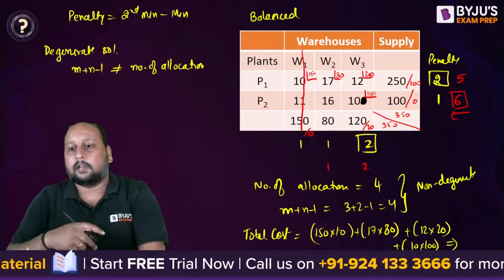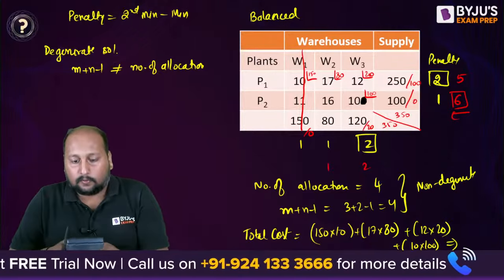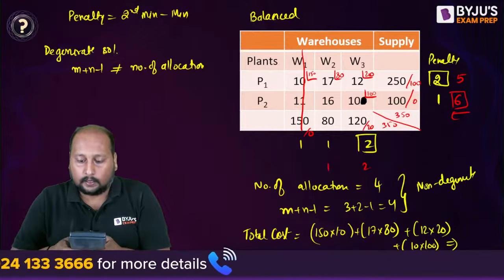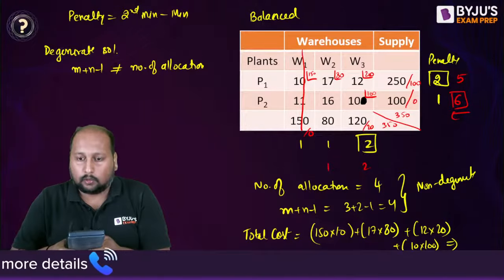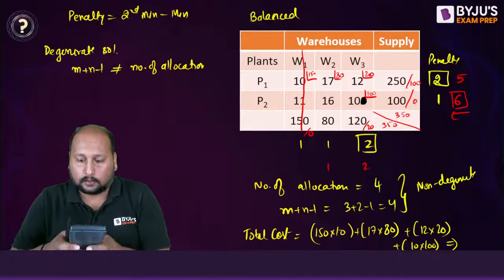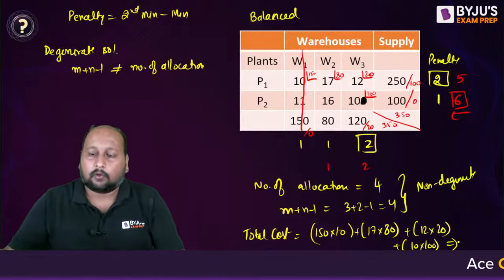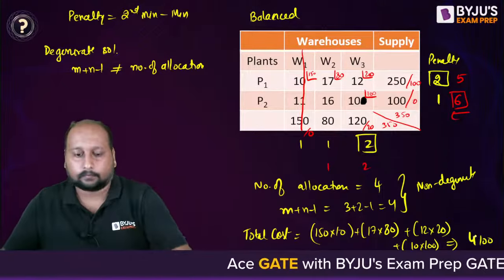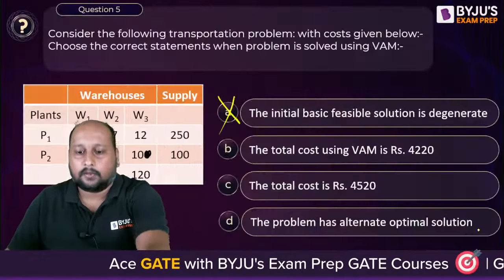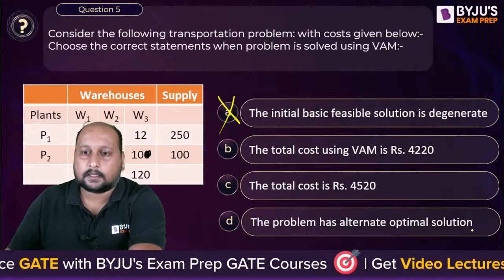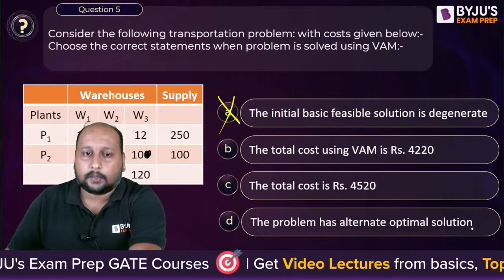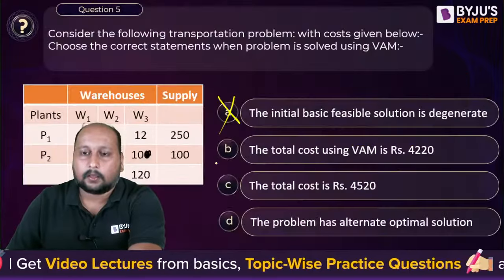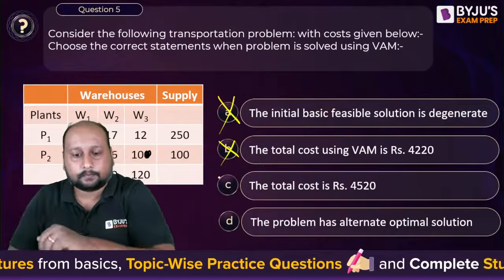Then what is the value you are getting? 1500 plus 17 into 80 plus 240 plus 1000. So we are getting 4100. Are we getting 4100, everyone? Yes, we are getting 4100. So option B is incorrect.